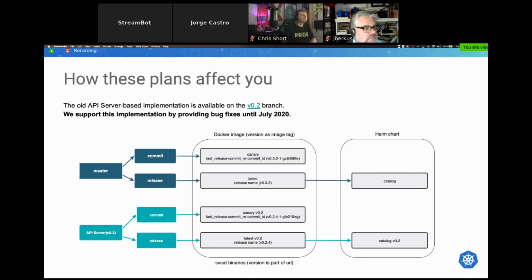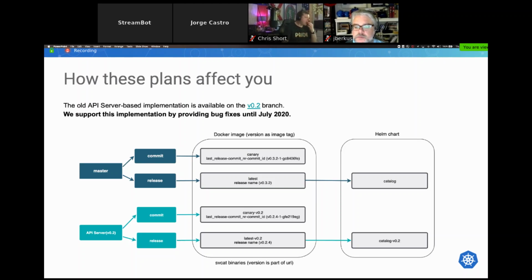And how do those plans affect you? Basically, the old implementation with the API server will now be available only on the dedicated V2 branch, and we provide bug fixing support for that for the next month. Next Monday, we are planning to release the last version of the API server which will contain features. After that, we provide only patches for bug fixing.